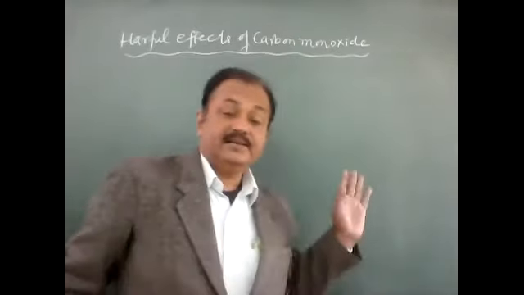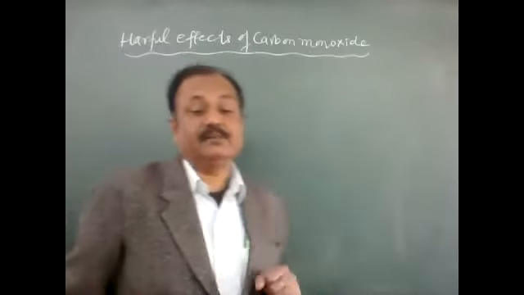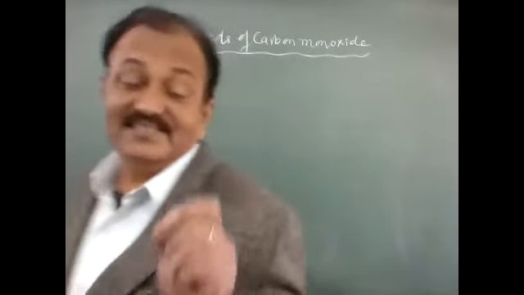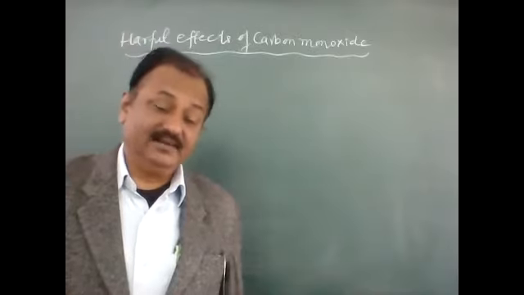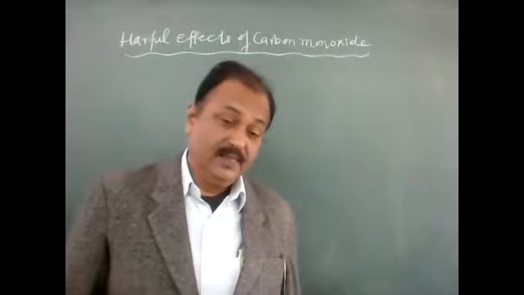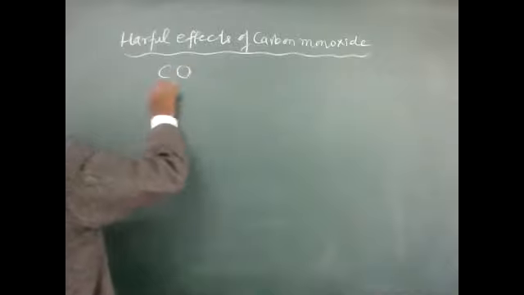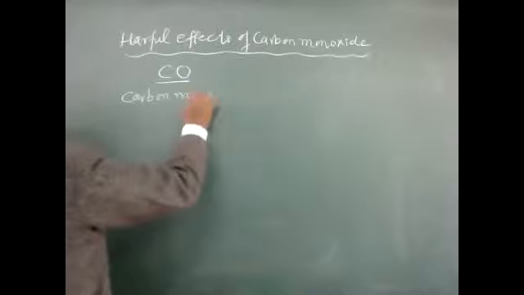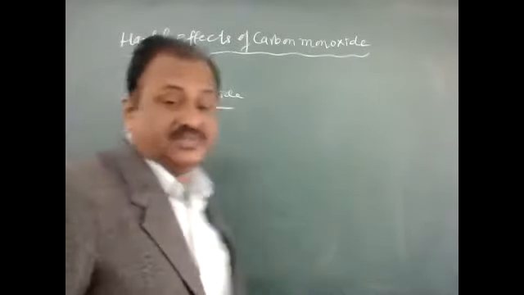Now children, another important culprit in air pollution is the presence of carbon monoxide. I call it a culprit because it is a silent killer. It kills the person silently, and the person is unable to know what is going on. So the question is, how is carbon monoxide produced? Carbon monoxide, this is the formula, and the point is where it comes from in the atmosphere.